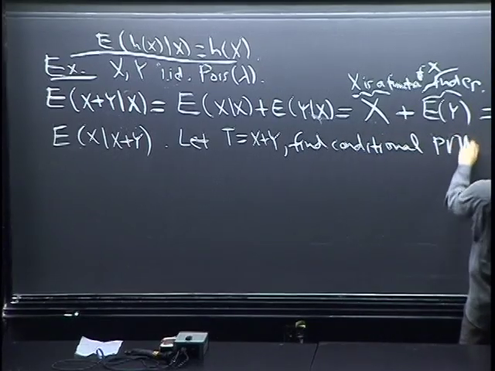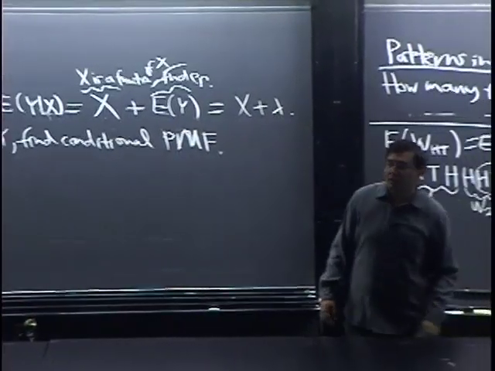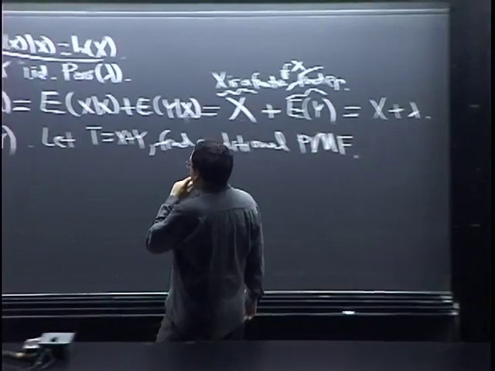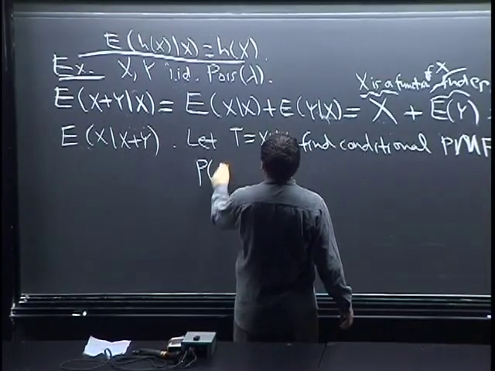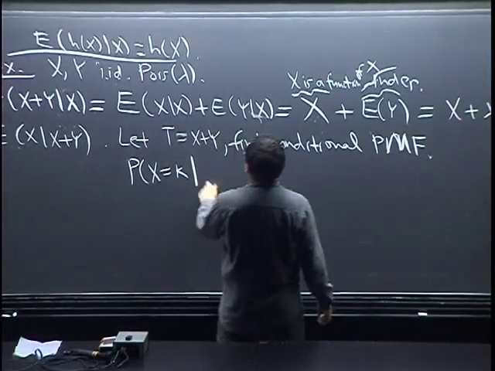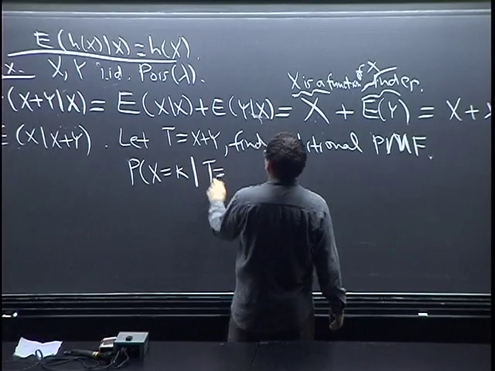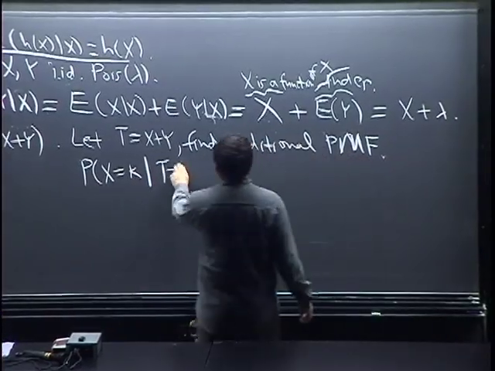This is similar to other problems we've seen, but let's just compute it for practice. We need the conditional PMF. We want the probability that X equals k, let's say, given that T equals some number, let's say n.